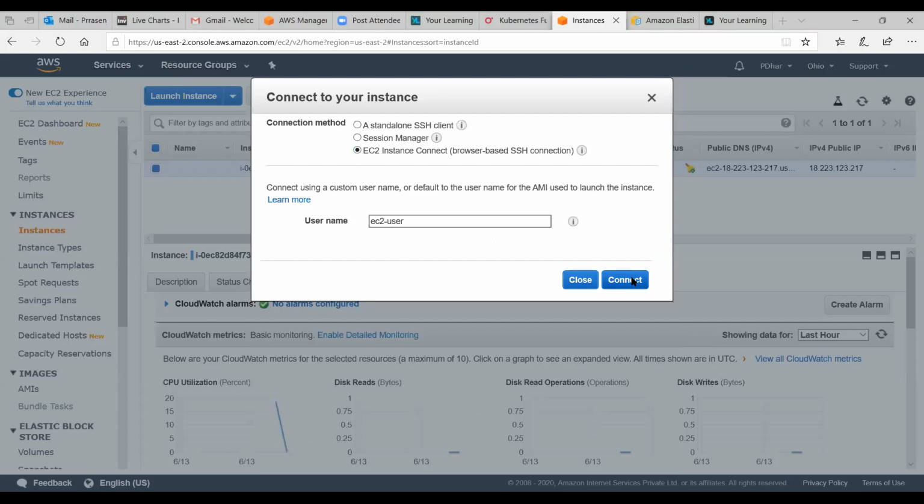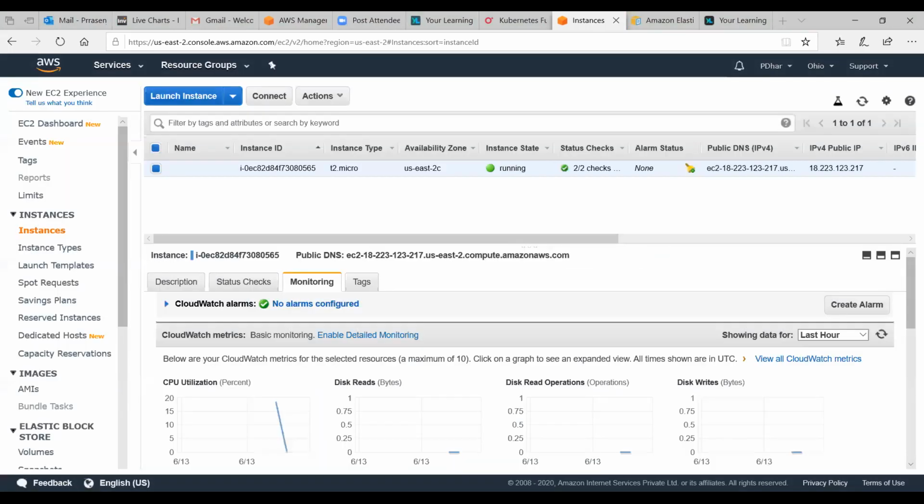Is it going? Something is happening. Login failed. It says login failed, please try again, if the instance has just started. Okay, you do one thing. You just delete this instance and try again. I will create it again.